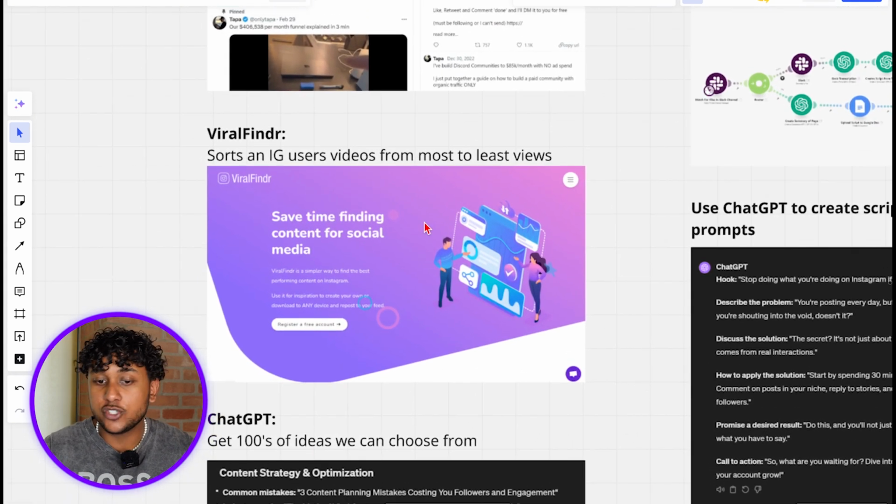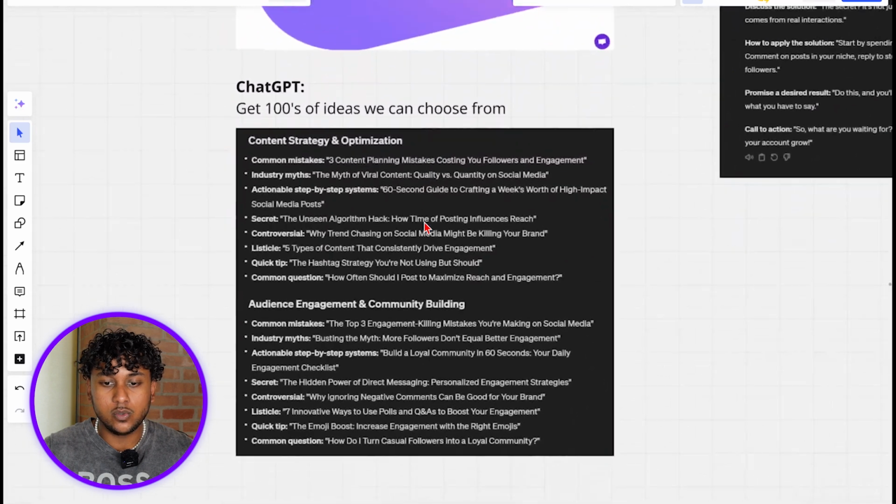This tool can sort any Instagram user videos for most to least views, very similar to Sort TikTok, except this is for Instagram. So if you have a competitor's page, you can literally just sort their videos for most to least views. Do the same thing where you take their most viral video, repurpose it into your own video, and you'll go viral. Finally, the last tool is ChatGPT.